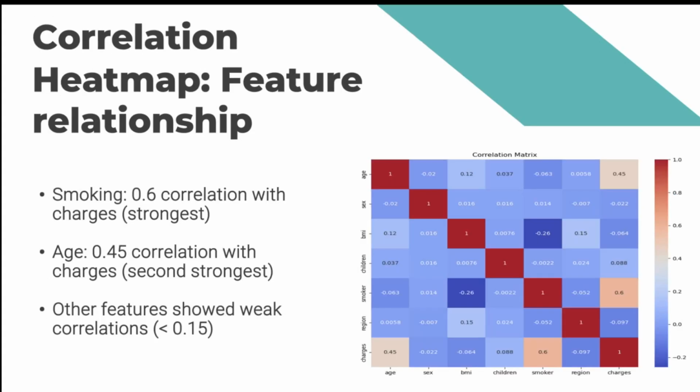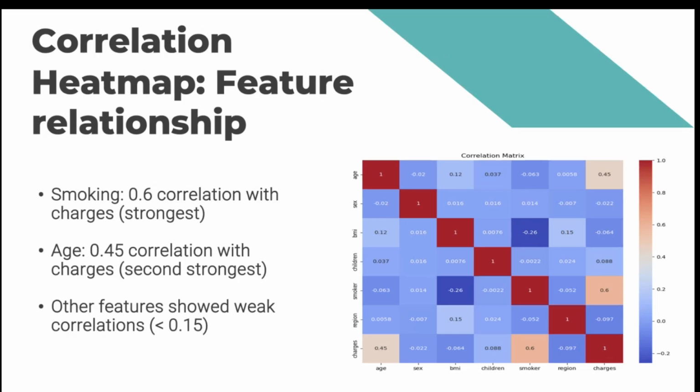This correlation heat map quantifies the relationship between numeric features. The strongest correlation is between smoker status and charges, approximately 0.6, which is considered a strong positive correlation. Age comes next at 0.45. Surprisingly, features like region, sex, and number of children have very little correlation with charges, indicating they have minimal predictive value in our model. Now, from here, my teammate Antonio will explain the rest of the presentation.